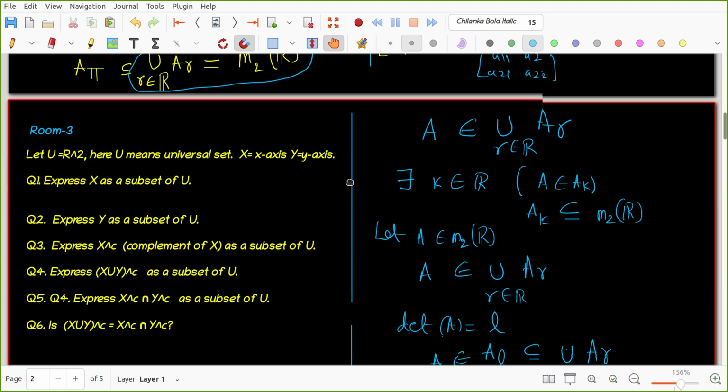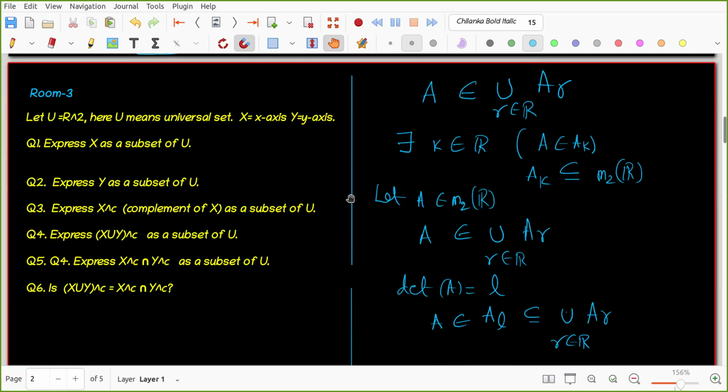Okay, right. So we'll go to room number 3 now. Good. So my universal set is R2. X is the x-axis, Y is the y-axis. Express X as a subset of U. Mentor from room number 3, can you call one person? Jesslyn.